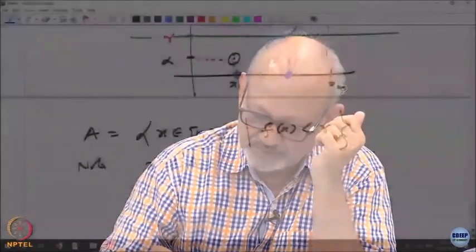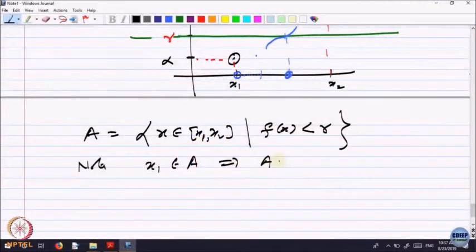The only way I know is the LUB property of the real line. So, x1 belongs to A, implying A is non-empty. A is bounded above, yes. Why is it bounded above? Because it is inside x1, x2.